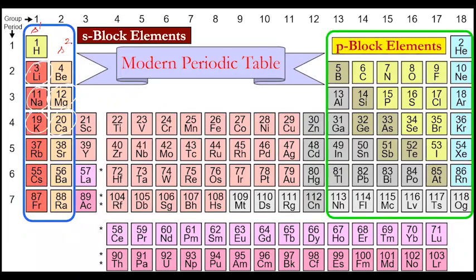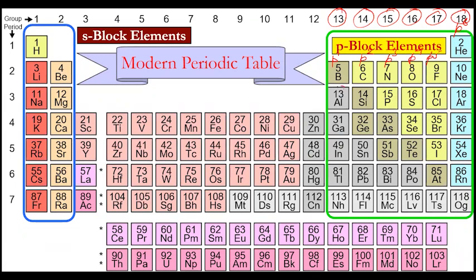Next one is P block. These are P block elements. Same condition here with respect to the electronic configuration. Same thing. Here it will be P1, P2, P3, P4, P5, P6. You know the maximum number of electrons in P subshell is 6. So from 1 to 6, each electron will decide the group. So 13 group will have P1, 14 P2, P3, P4, P5, P6 configuration.